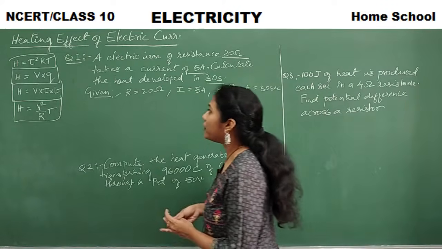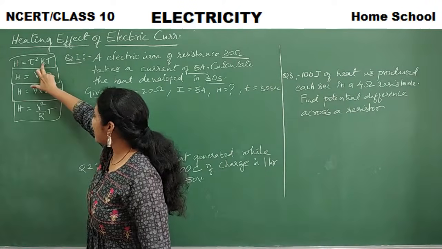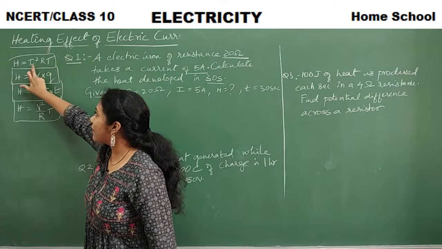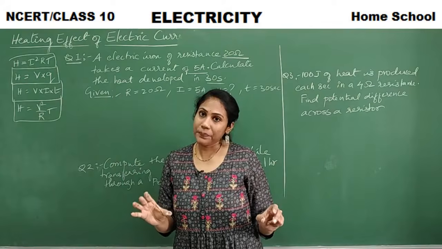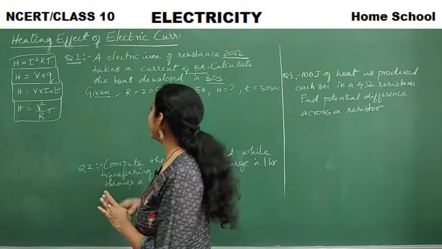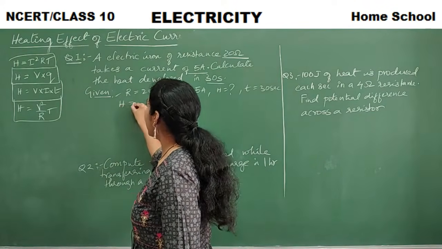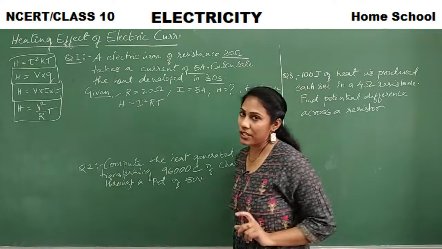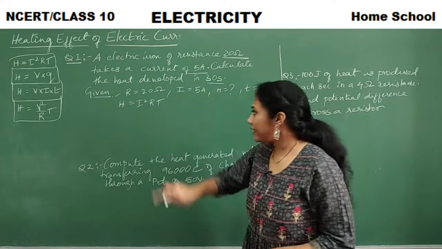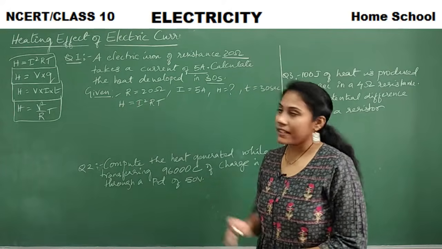Okay, fine. So heat they are asking; resistance is given, I is given, time is given. So which formula will you select? The basic formula, right? That is Joule's law of heating: H is equal to I square RT is the formula you will use here, because I is given, R is given, time is given.